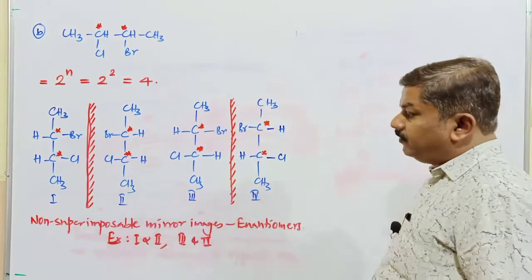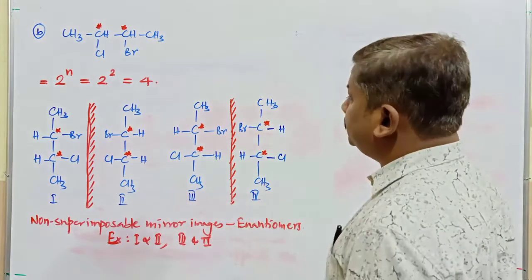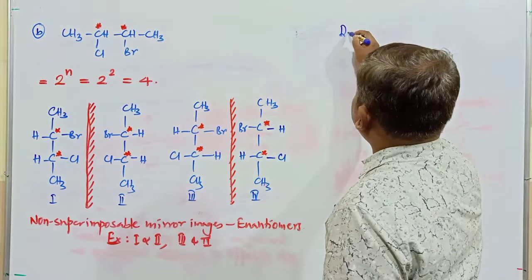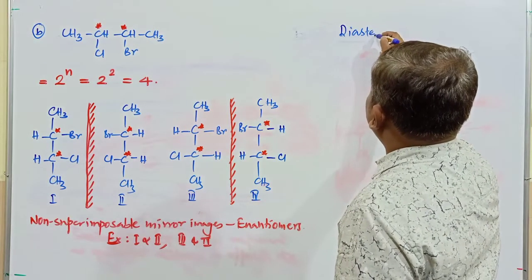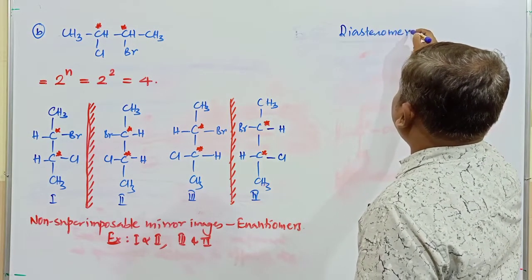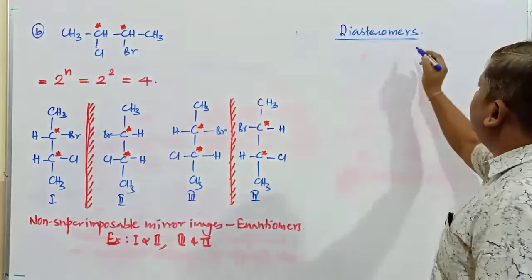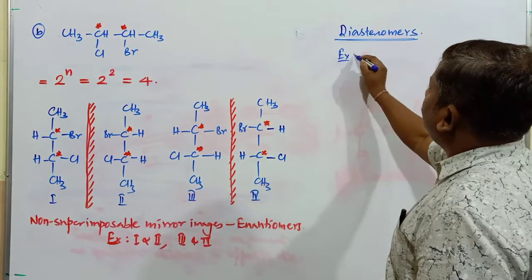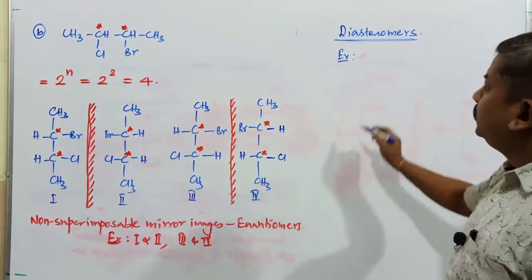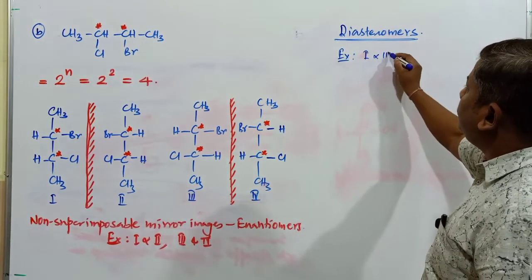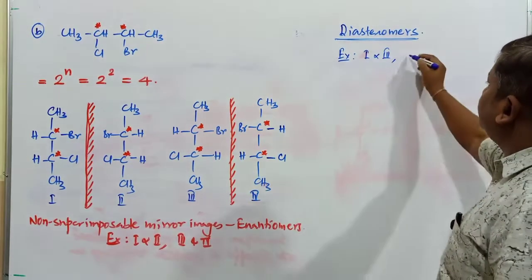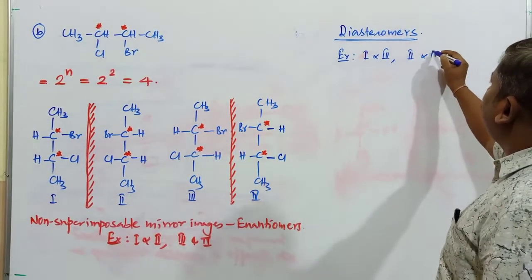Those sets of compounds are not mirror images of each other. Hence, those sets of compounds are commonly called diastereomers. What are diastereomers? Which sets of compounds are diastereomers? 1 and 3 are diastereomers. Next, 2 and 4 are diastereomers.